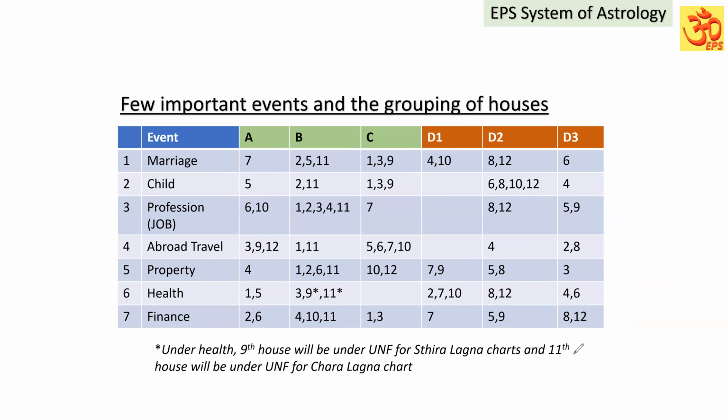That is the way we have to decide whether a planet is unfavorable or not. Just with one house, we cannot come to any conclusion. We have to find the significations, the grouping of houses, that a planet is having. Based on that only, we can say, whether it is each planet's self-signification or the overall significations of all planets.